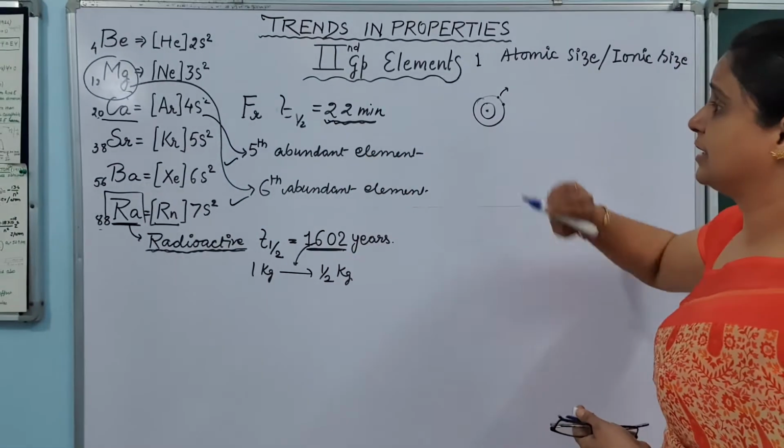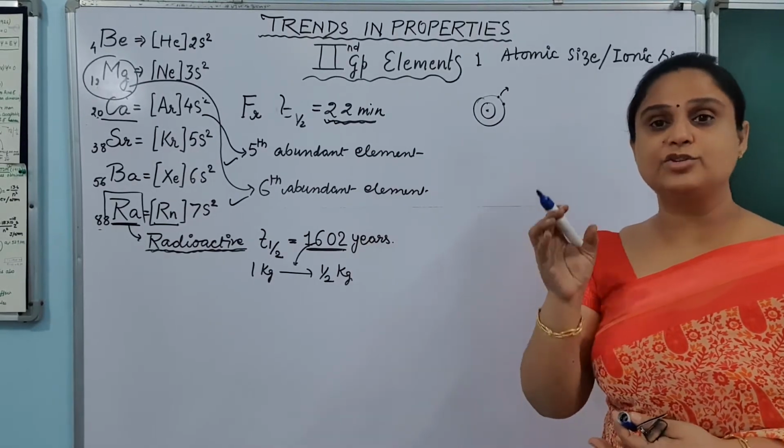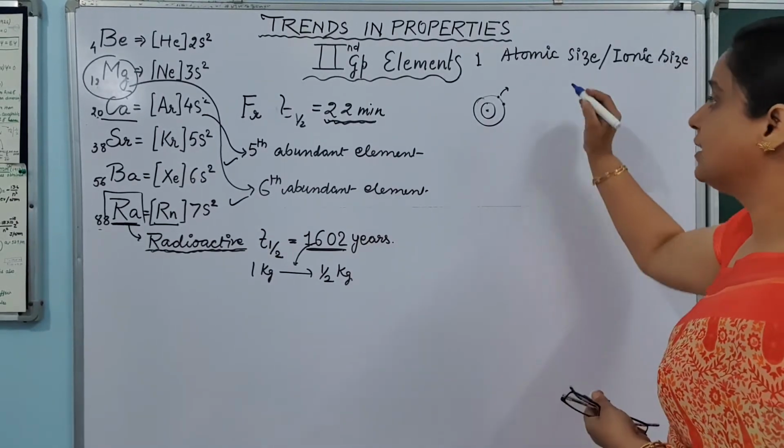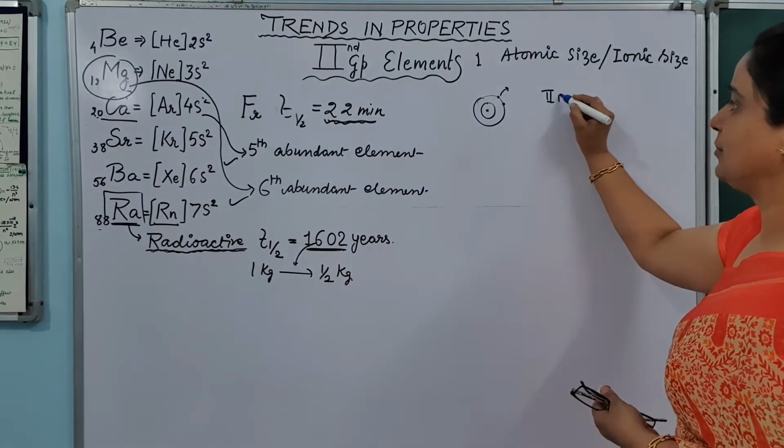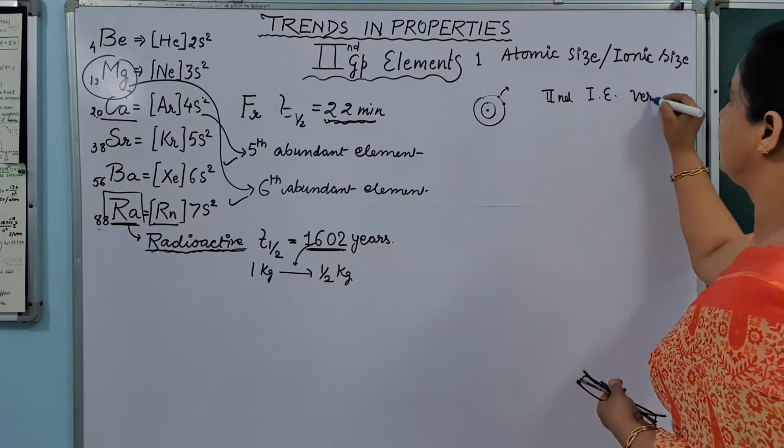After the removal of one electron, they will have very high tendency to lose the second also. So इनका second ionization enthalpy, second IE जो होता है वो very less होता है.